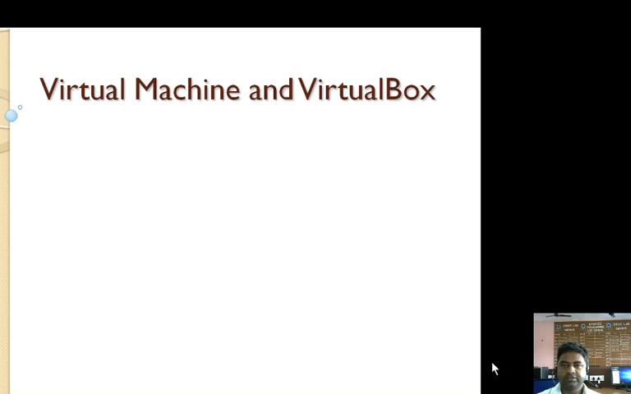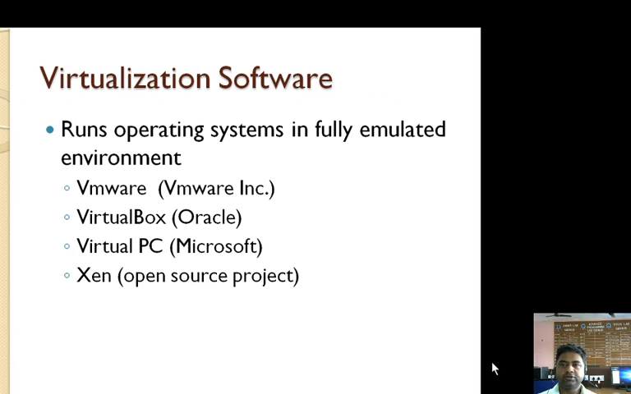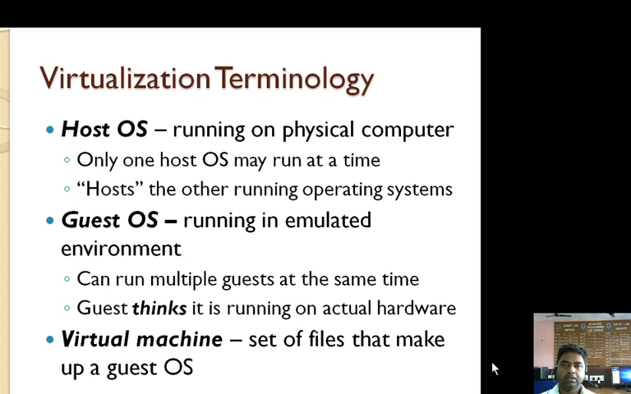In today's lecture, we will see about the virtual machine and VirtualBox. So basically, what is virtualization software? There are various types of software available for virtualization, like VMware, VirtualBox, Virtual PC, and Xen. These are some software which are used for virtualization. And many terms are used in virtualization, like host operating system, guest operating system, and virtual machine.